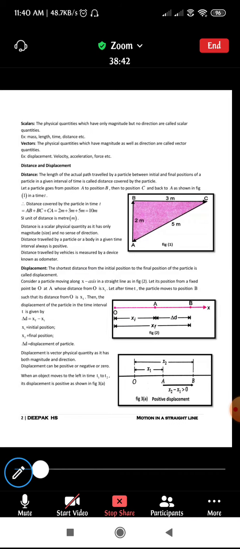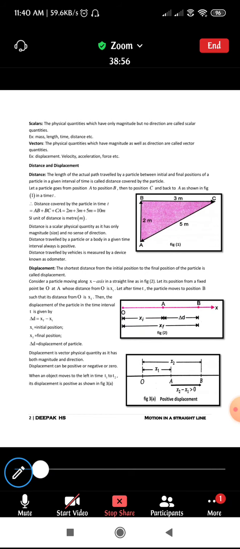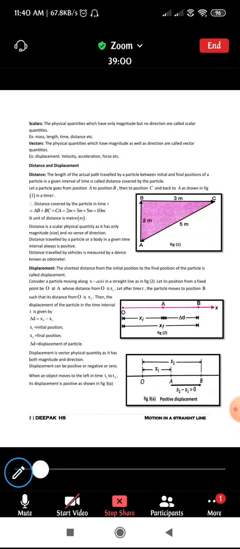This will be your assignment. I am going to forward these notes in the group. Just go through the difference between distance and displacement, and we will discuss that in the next class. So today's assignment is the definition of kinematics, and the definition of both displacement and distance.